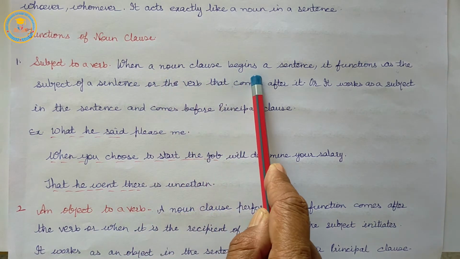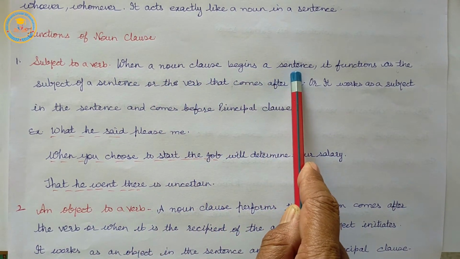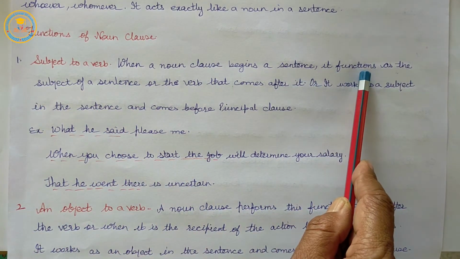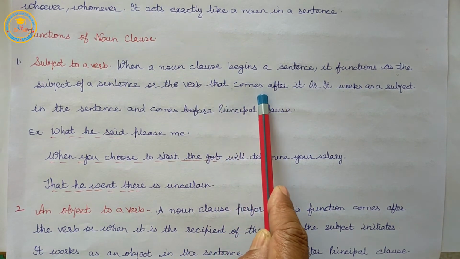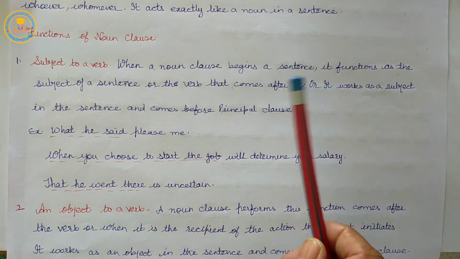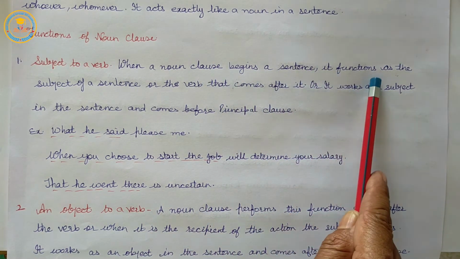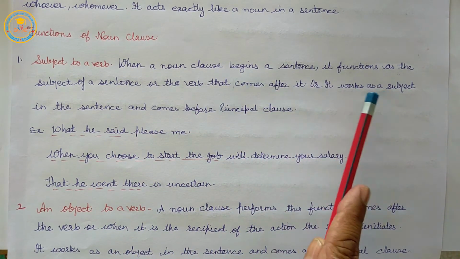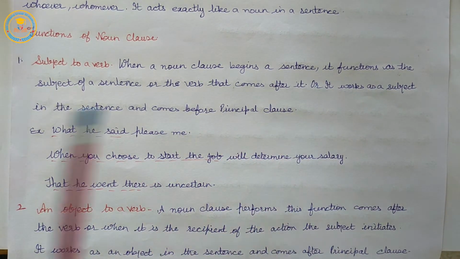When a noun clause begins a sentence, it functions as the subject of the sentence, or of the verb that comes after it, or it works as a subject in the sentence and comes before the principal clause.